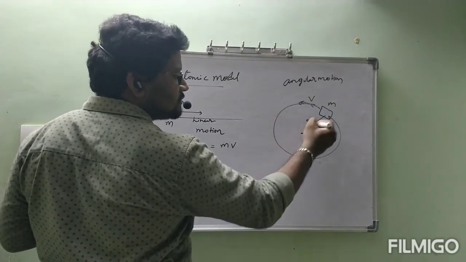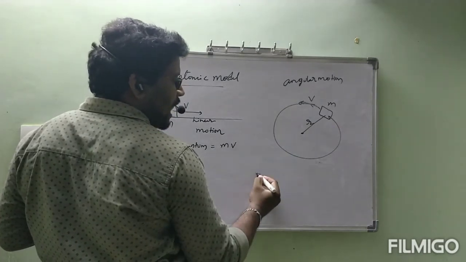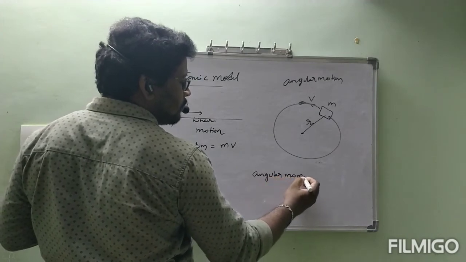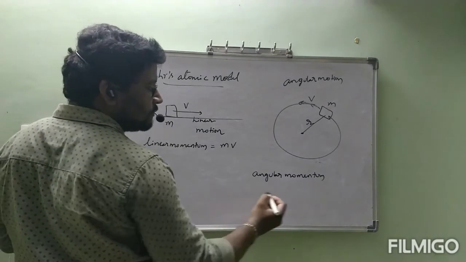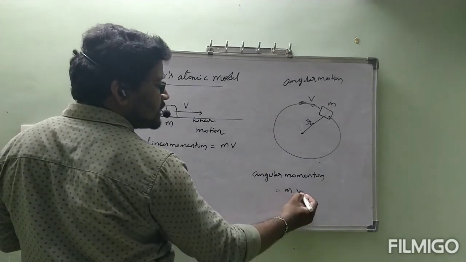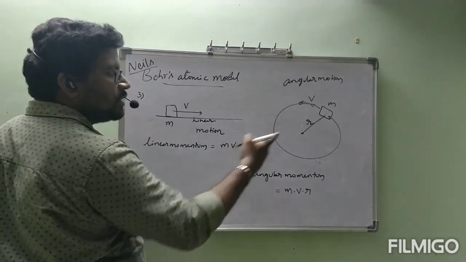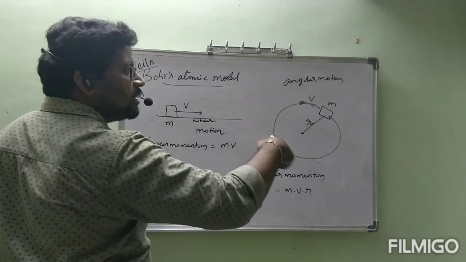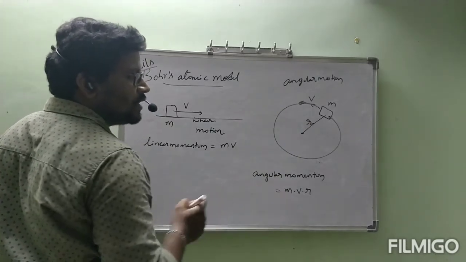Radius means distance from the center. Then this body has angular momentum, which is equal to mass into velocity into radius. Previously mass into velocity only. Now we have radius also, mvr. So if a body is in circular motion, it has angular momentum which is equal to mvr.